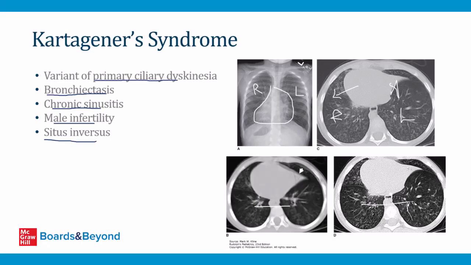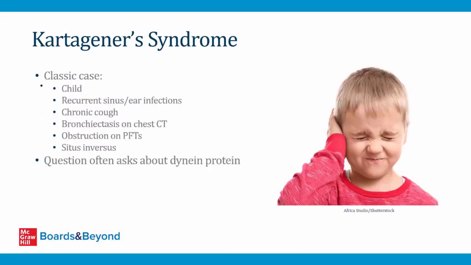So these are the kind of findings that on X-ray and CT are fairly easy to recognize, the heart being on the wrong side of the chest. So make sure you're able to see that. And when you see that together with chronic inflammation in the lungs and bronchiectasis, that's Kartagener syndrome. It's a ciliary motility problem related to the protein dynein. So this is a very rare condition.